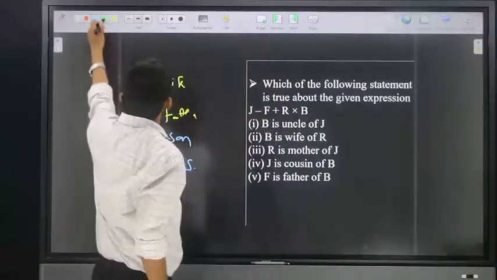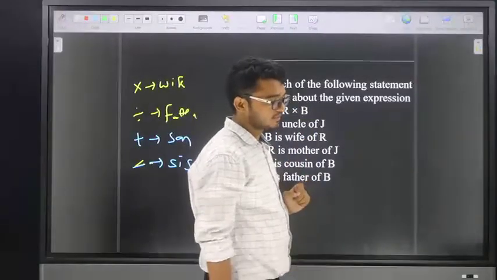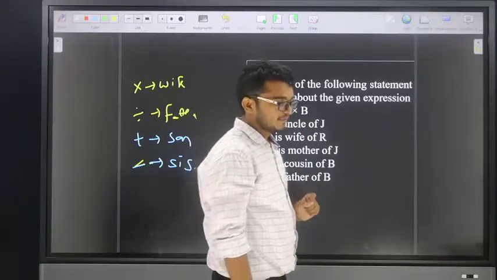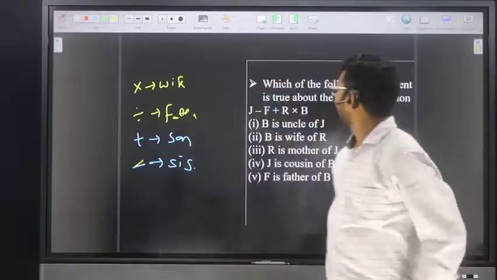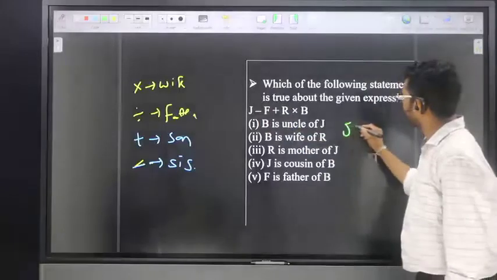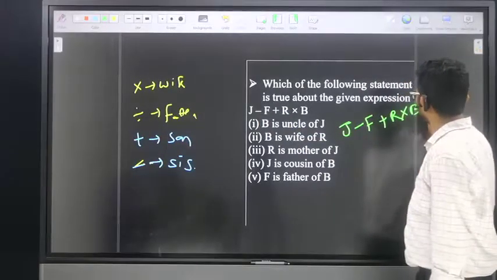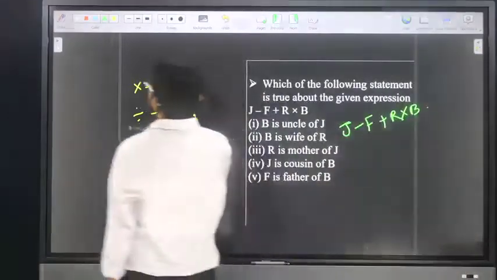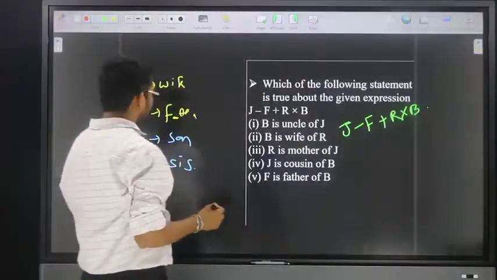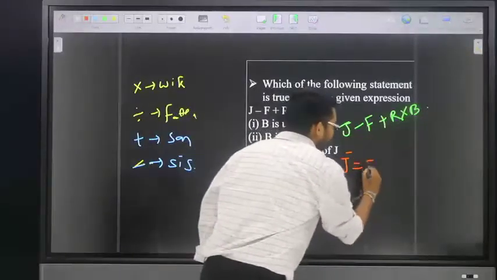See here, what is given is J minus F plus R into B. Friends, here J minus F means what? J minus F means J is sister of F.